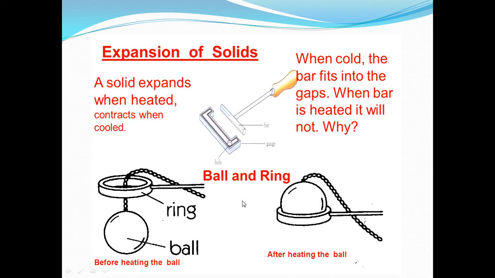and ring are given here. See, when we heat this ring, surely the iron ball and the ring will get attached. See, before heating, the ball given here in this picture does not get attached. After we heat, surely the iron ball will have contact with this ring. This will happen only when the heating process has been done. So what it means is the substance contracts as well as expands. This is how solids behave.